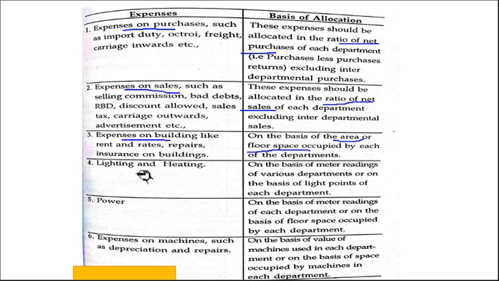What is the space? So lighting and heating: this is related to light points or meter reading. On the basis of that we have to divide. Power, same thing: meter reading or on the basis of floor space. So whatever information is given in the problem, we can go with that. Expenses on machine such as depreciation and repairs: it is on the basis of the value of the machine or space occupied by the machine.